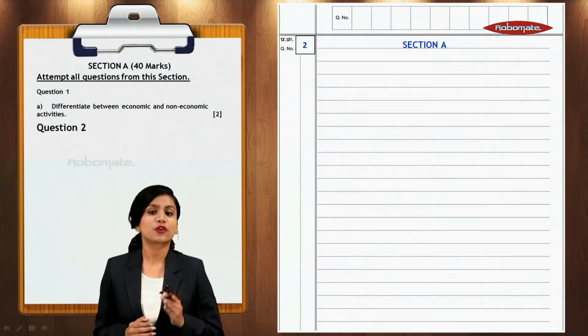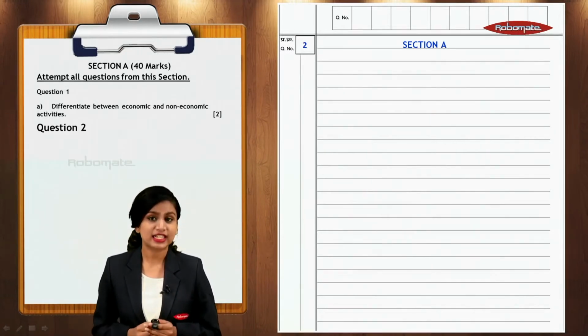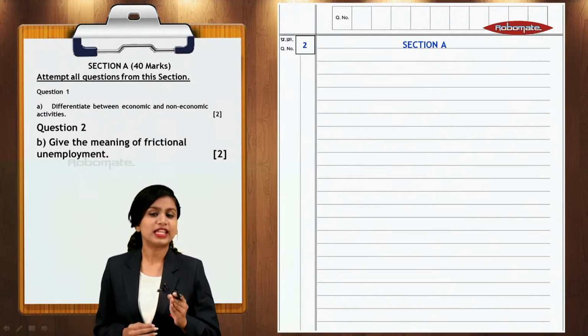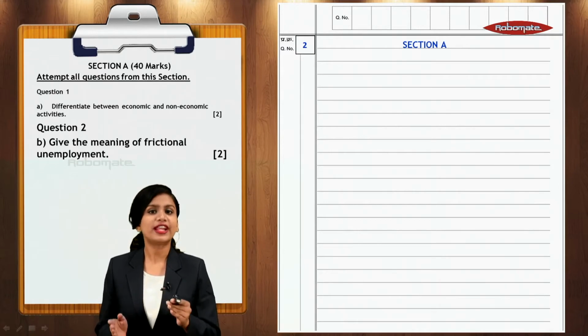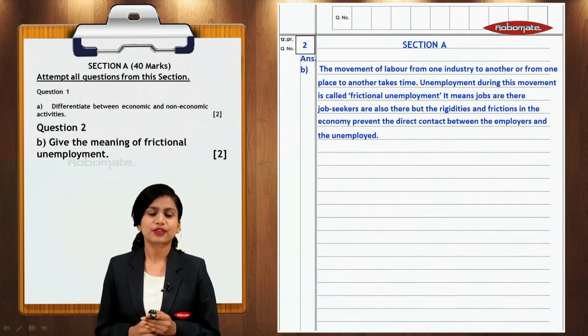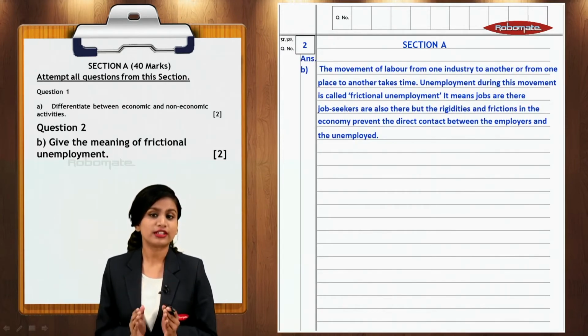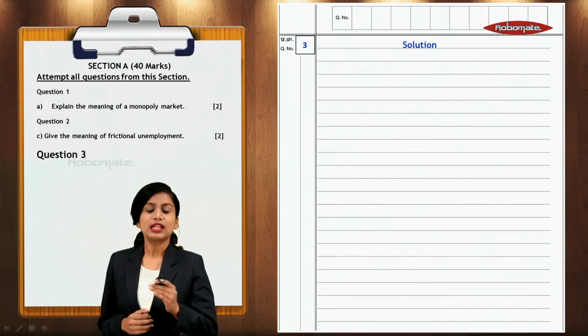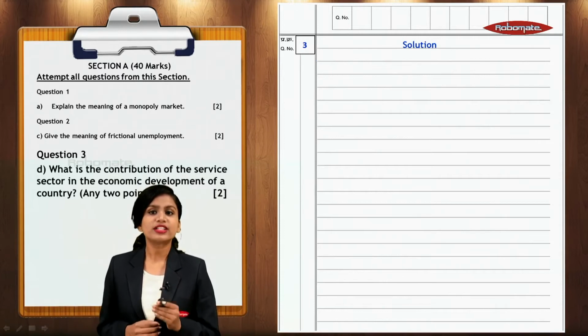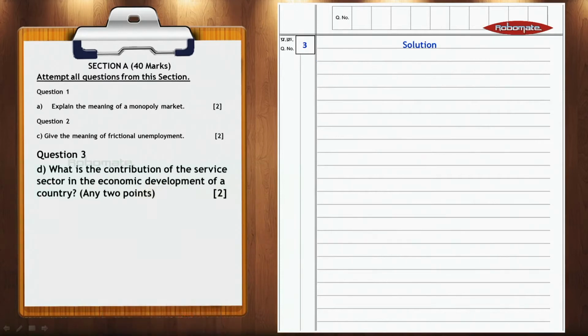The next question from the sample paper 2019 is: give the meaning of frictional unemployment. Now since meaning is asked, you will write the meaning very neatly and you should write enough content that it justifies 2 marks. The third question: what is the contribution of the service sector in the economic development of a country?